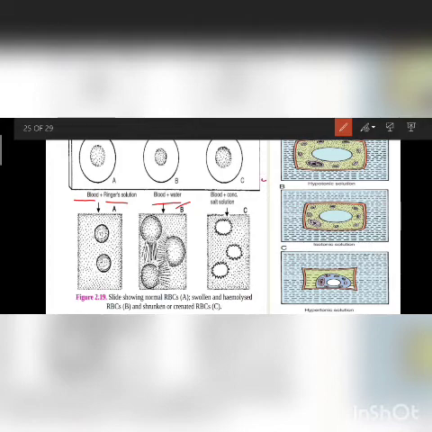Now what happens according to osmosis? If the concentration of the water outside of the cell and inside the cell is the same, then no osmosis takes place. When the concentration of water outside of the cell is higher and inside is lower, then what will happen? All the water from outside goes inside the cell and they may burst or swell.